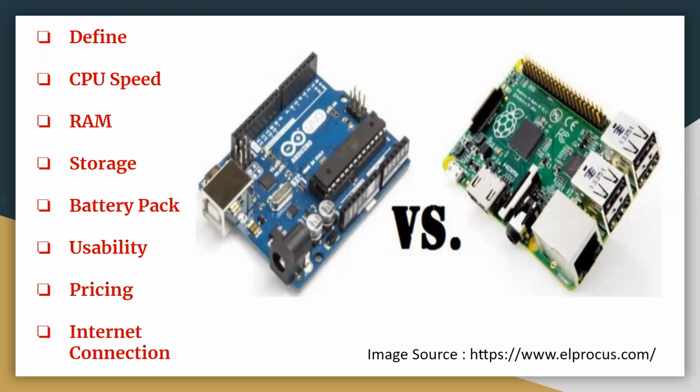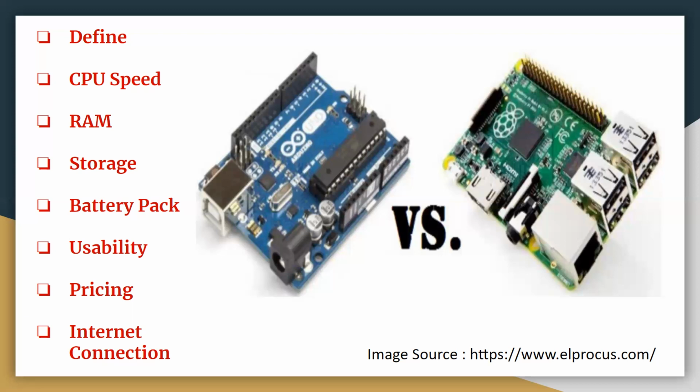In Arduino, it is very simple to interface your sensors and other electronic components. Wherein if I talk about Raspberry Pi, it is a bit complex because here you have to install different libraries and the softwares whenever you want to interface your sensors and other components. Next characteristic is pricing. So Arduino is available at low cost, whereas Raspberry Pi is expensive.